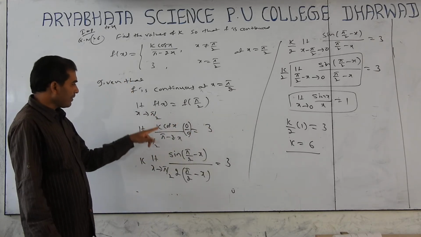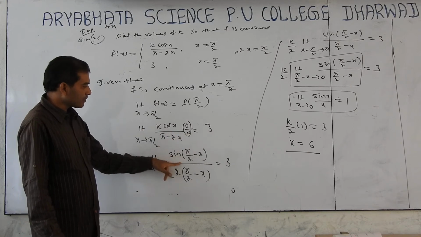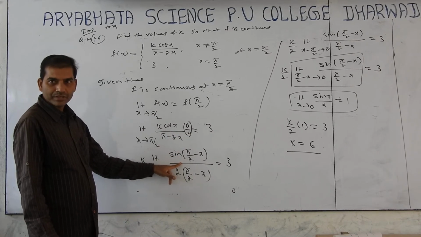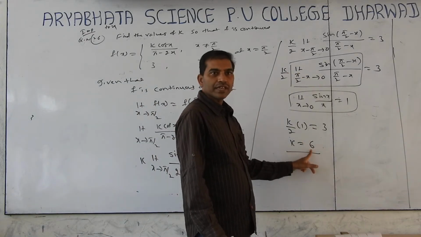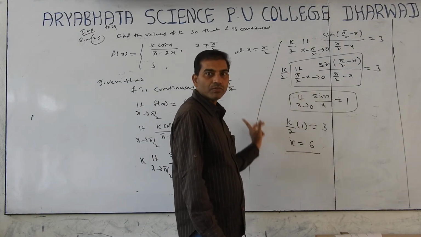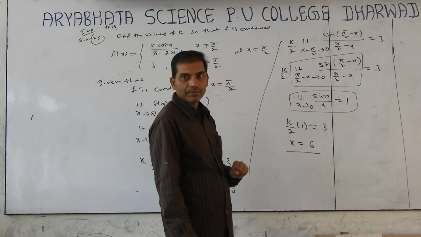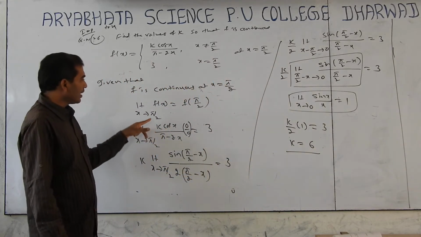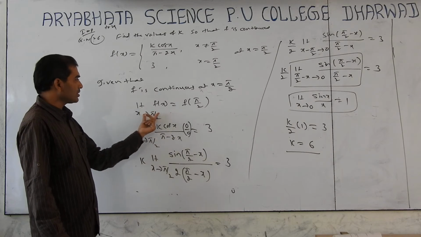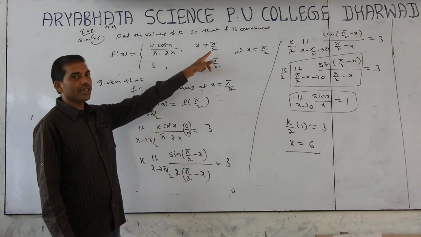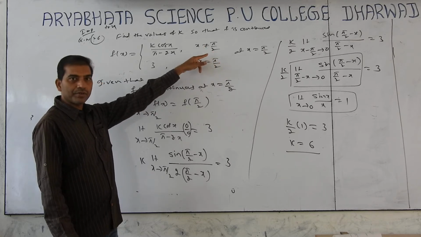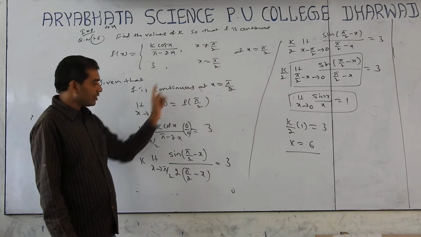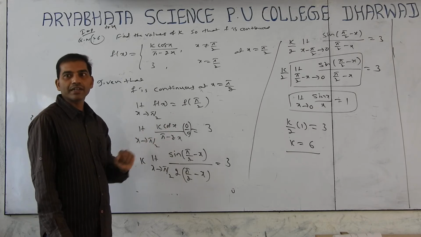And apply function and making it this form, 1 mark. And after this, getting this 1 mark, at last getting this k equal to 6, 1 mark. The total is 4 marks. Most and most important: here, left limit, right limit, I have not used it. Why? Because it is not changing at x equal to pi by 2. If they had given x less than pi by 2, x greater than pi by 2, then you should write left limit equal to right limit.